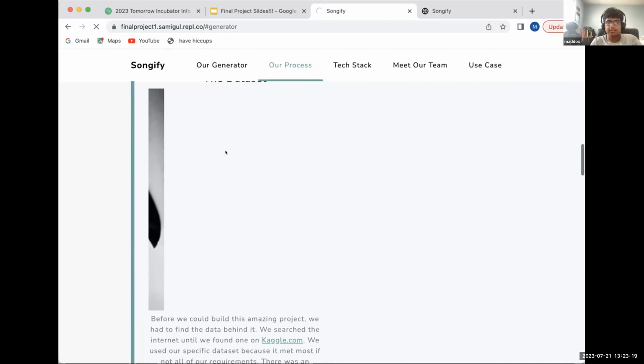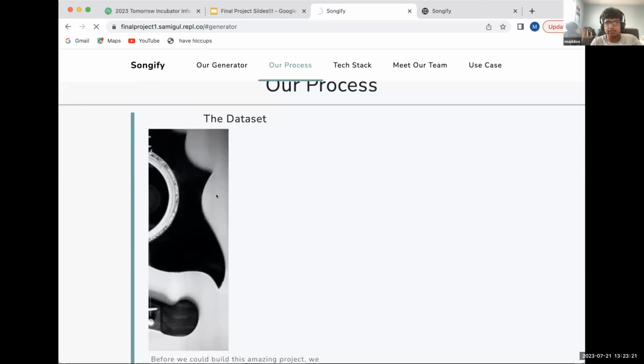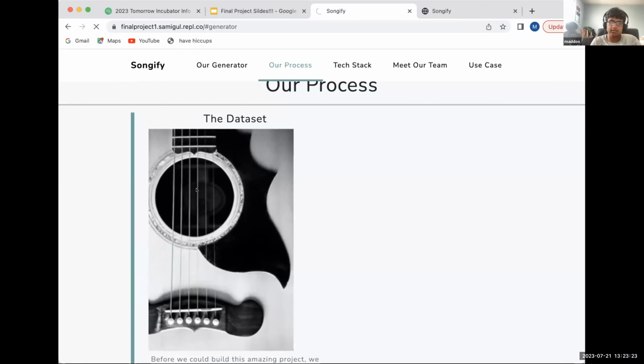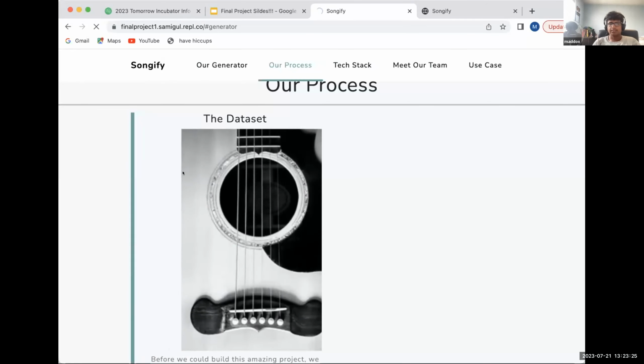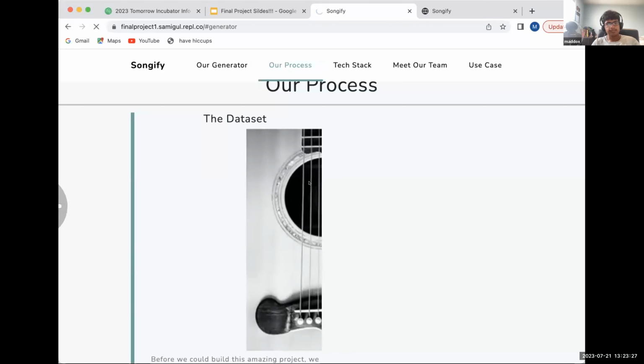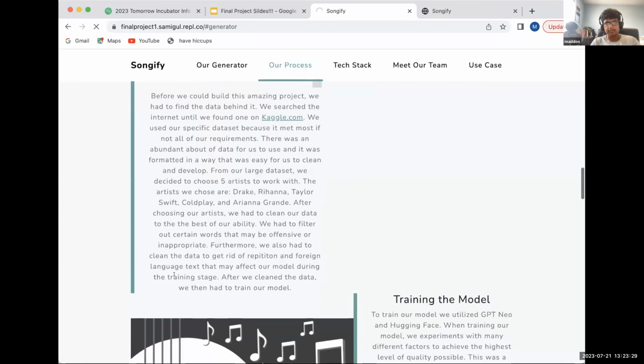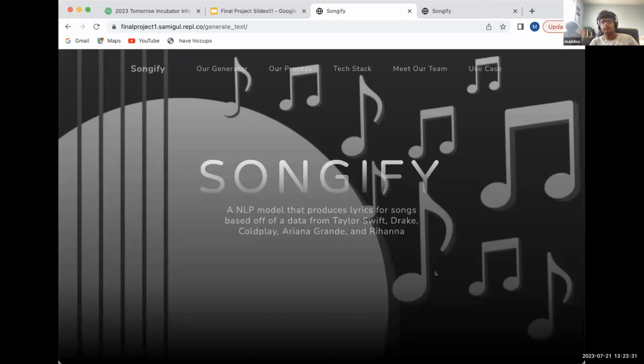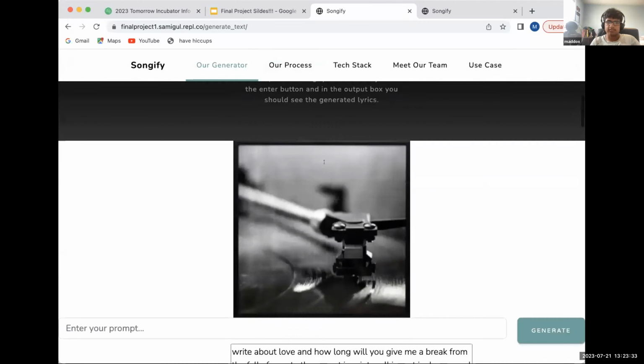Now this image wasn't originally supposed to do this, but it still works and it looks well, and it's a good design feature. So I guess you could say it's not a bug, it's a feature. And this is a description of it all. So this is a training model. Oh, and now the website is finished loading.